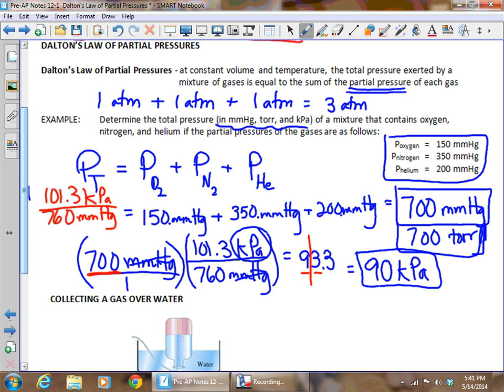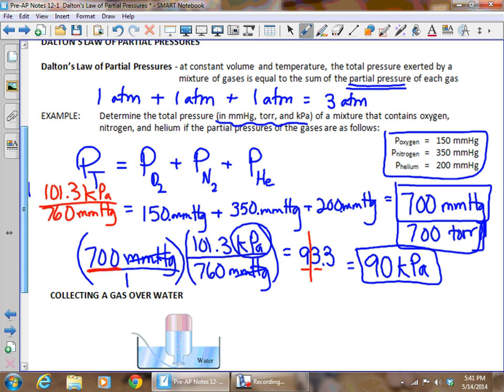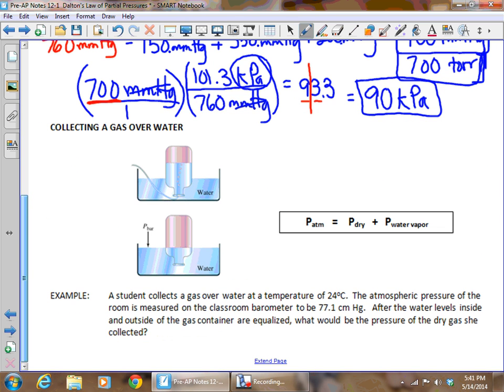So that's the answer to that question. Now, the last thing we're going to talk about, we're not actually going to get to do a lab using this year, but if you take AP, we will be next year. And that's what we do when we collect the gas over water.